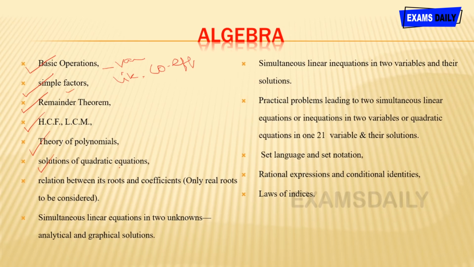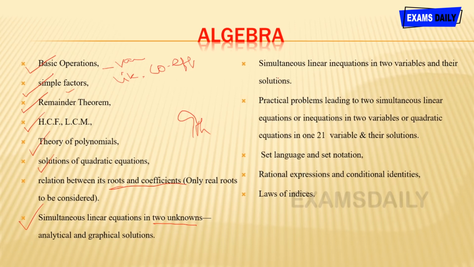So the 3 topics. And then relation between roots and coefficients, only real roots to be considered, and then simultaneous linear equations in 2 unknowns, analytical and graphical solutions. These topics are in 9th standard books.